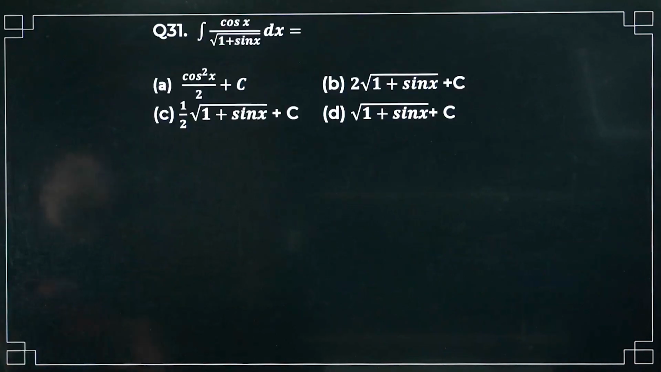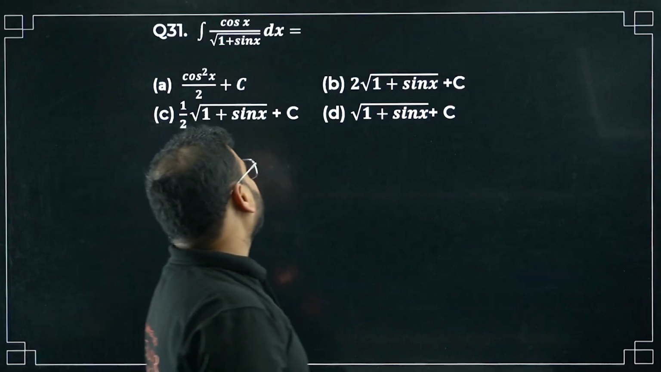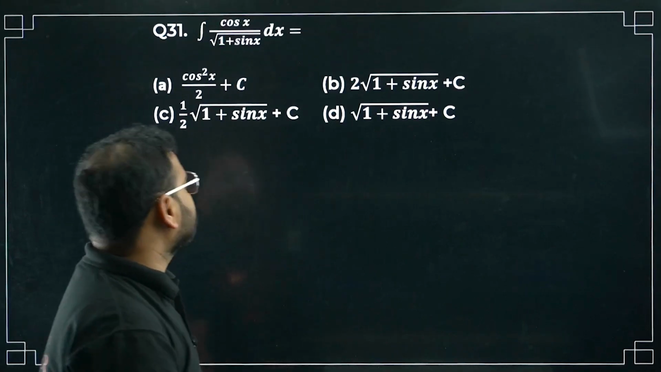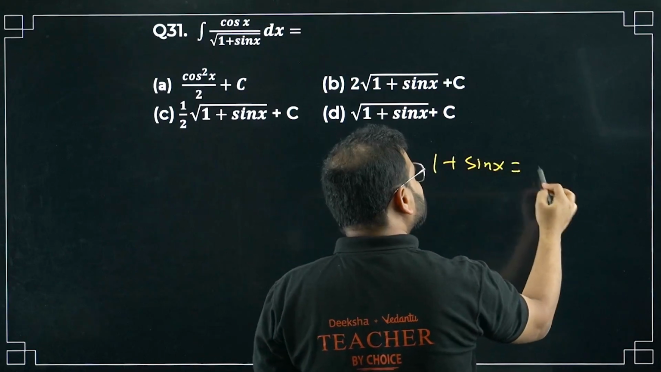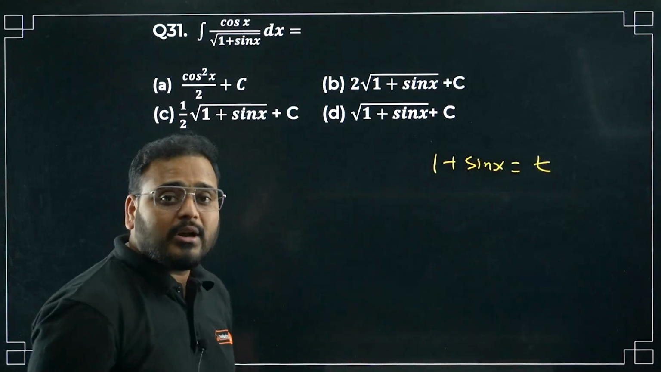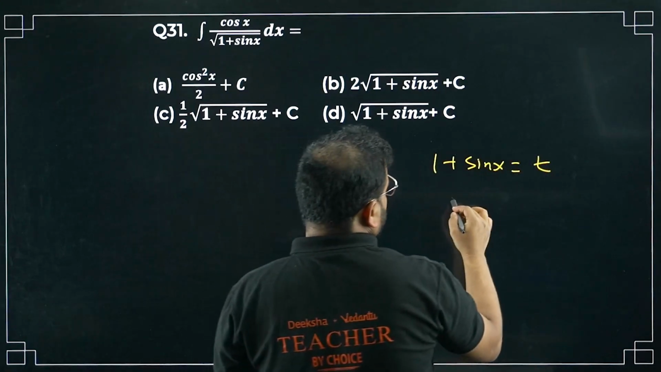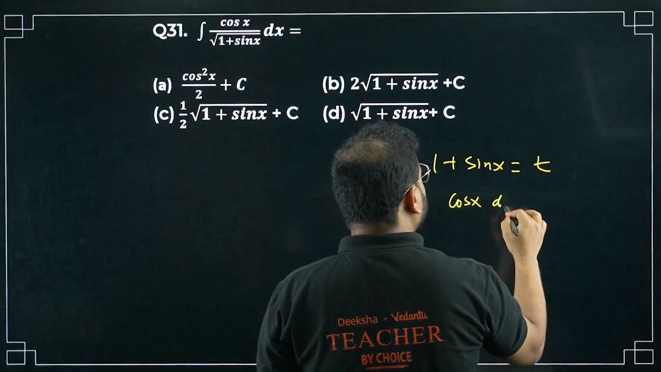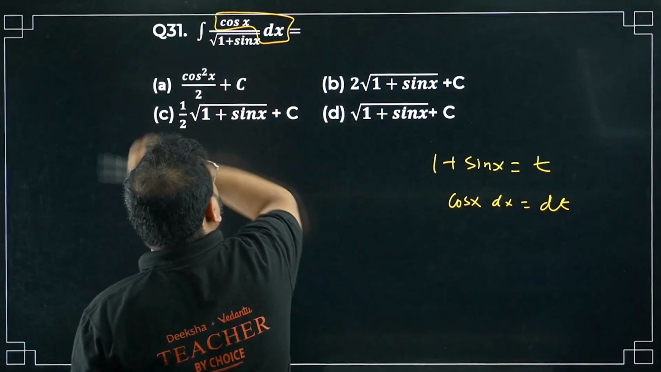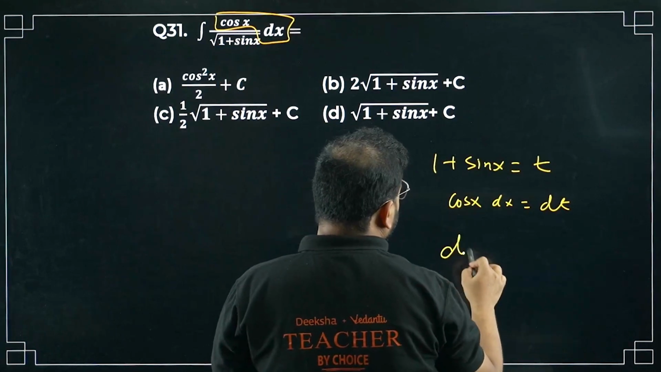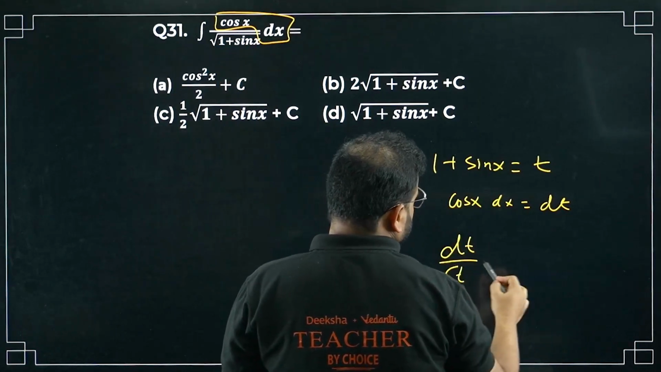Moving on to question number 31 now. Integration of cos x by root of 1 plus sin x, bacha. Very simple approach again, same thing. Take 1 plus sin x as t, okay. It becomes cos x dx equals simply dt. You have something like this over here, please check. So this will become dt by root t. What does it become, bacha?